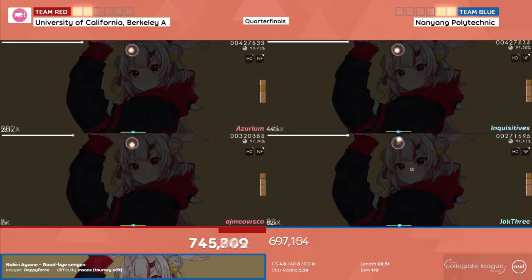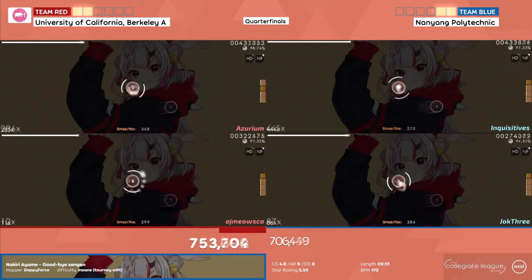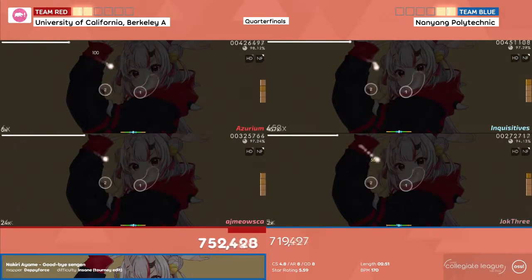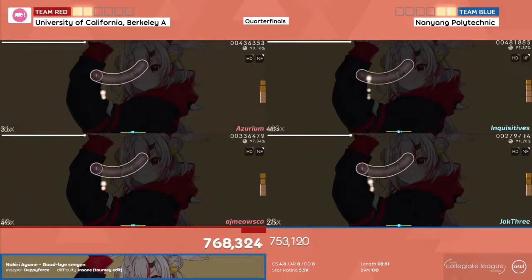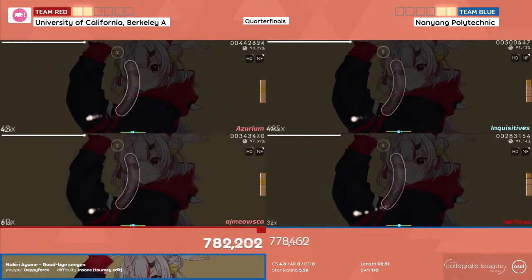Berkeley's still in the lead by now 50,000, 2-2, but that could change shortly as AJ Miauska gets more misses once again. Azurium points to also make it 4-2, but after missing, it trading with Jock3, Inquisitives still with a huge combo. They're gonna be building this match for the 5th and 6th map being played. 500 now.